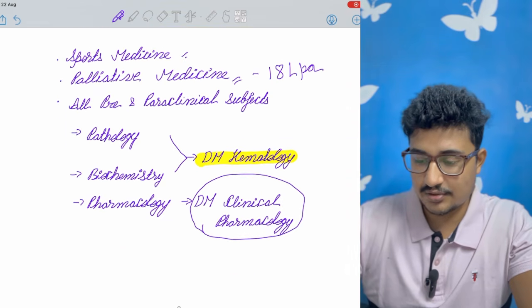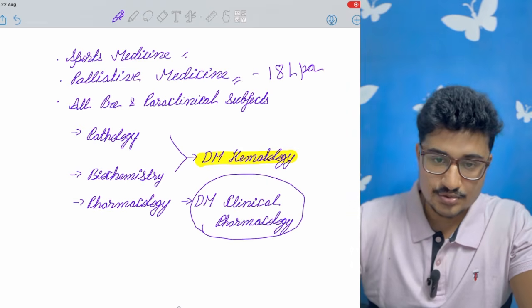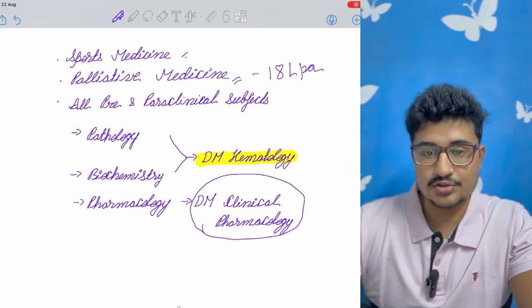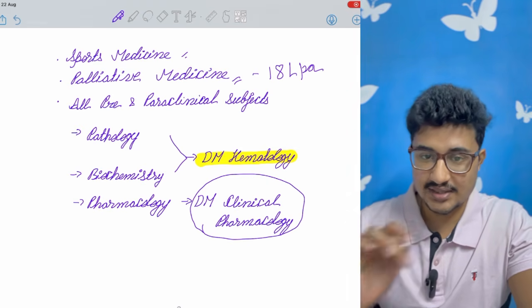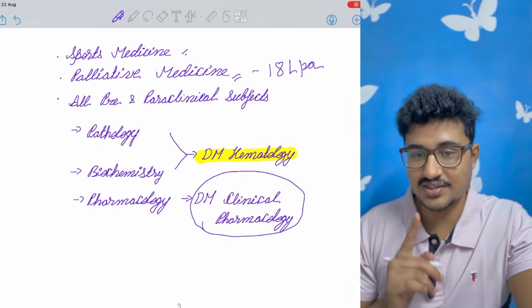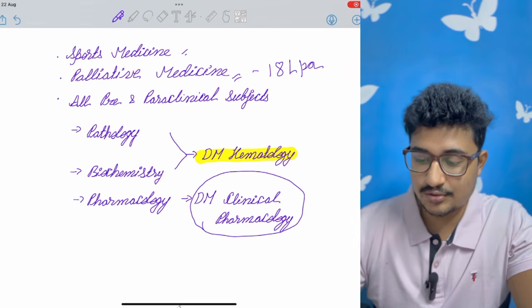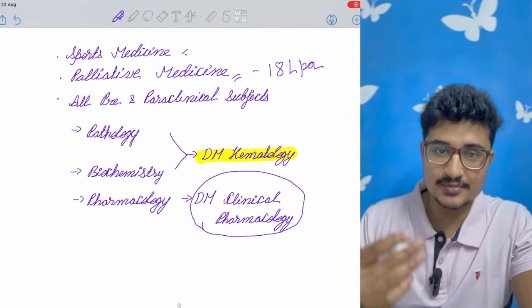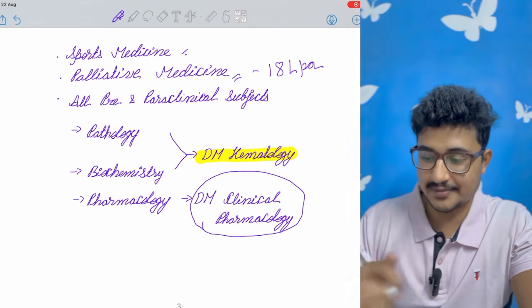Microbiology is a good one, community medicine is a good one. You can become an epidemiologist, or you can get into the health services of your state, and you can get an administrative post also. So these are also good streams, but मैंने इनको highlight किया है जिनमें हम लोग clinical में switch कर सकते हैं. DM seats are there, okay.